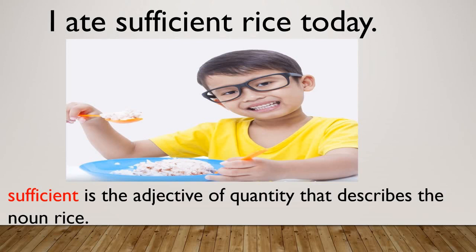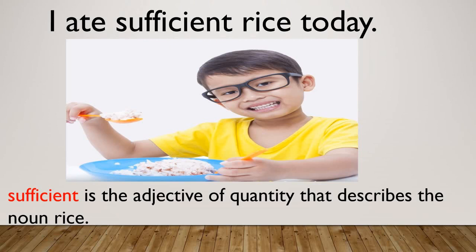It tells us the quantity of rice. So sufficient is the adjective of quantity that describes the noun rice, and student, rice is uncountable noun. We cannot count rice. So it is an adjective of quantity.